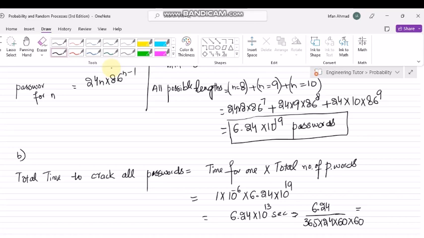Okay, so by solving it, I will get 2 into 10⁶ years. Okay, so this is the time required to crack all the passwords, and this type of technique in which I have to follow all the passwords is called the brute force algorithm, in which I will follow through all the passwords until I get the password which I need.